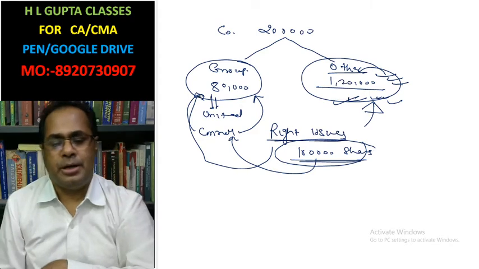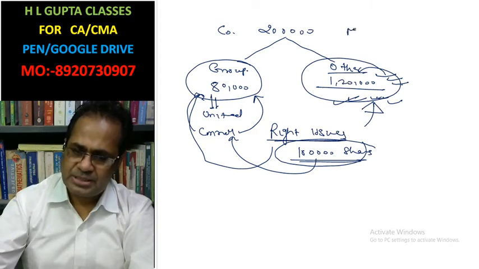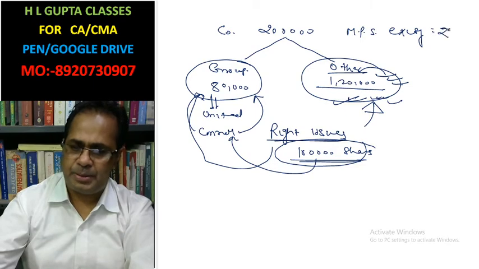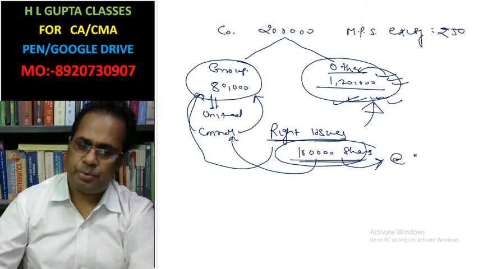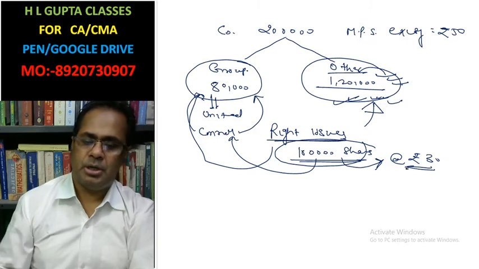In this case, suppose the existing market price of the share is rupees 50. Now these shares are issued by right at the rate of rupees 30. It must be a price lower than the market price in a right issue.